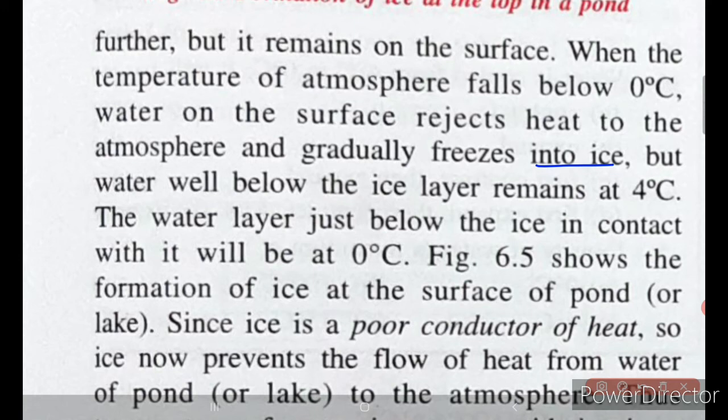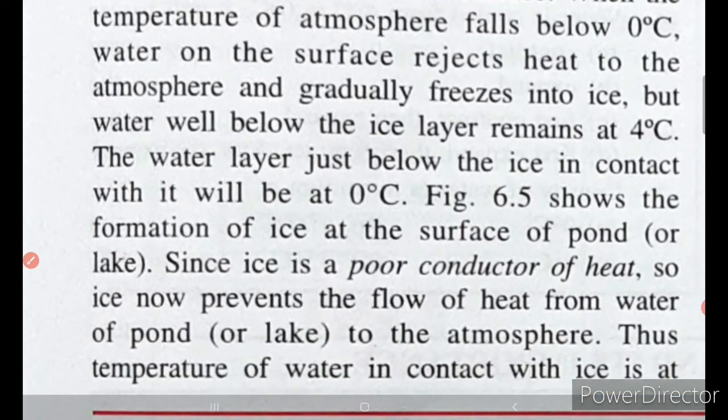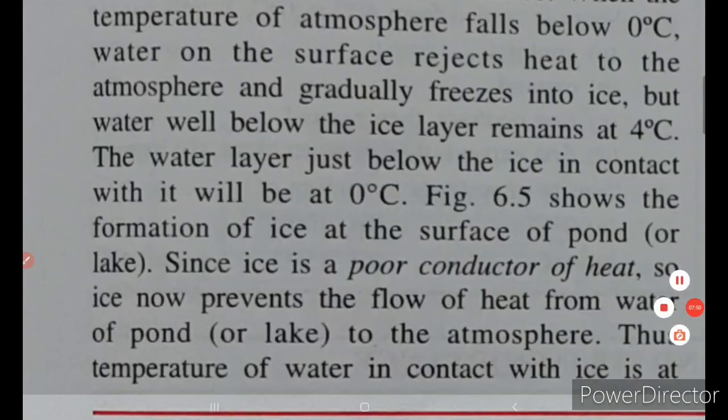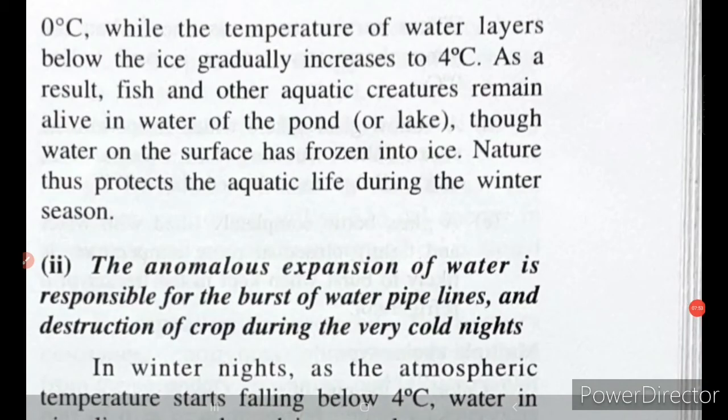Since ice is a poor conductor of heat, ice now prevents the flow of heat from the water of the pond or lake to the atmosphere. Thus the temperature of the water in contact with the ice is at 0 degrees Celsius, while the temperature of water layers below the ice gradually increases to 4 degrees Celsius. As a result, fish and other aquatic creatures remain alive in the water of the pond or lake, though water on the surface has frozen into ice. Nature thus protects the aquatic life during the winter season also.